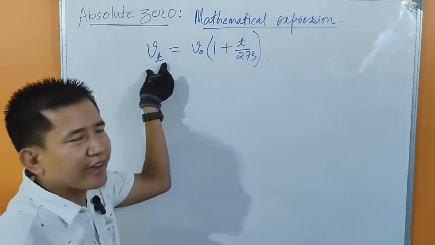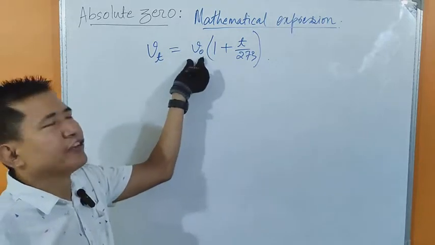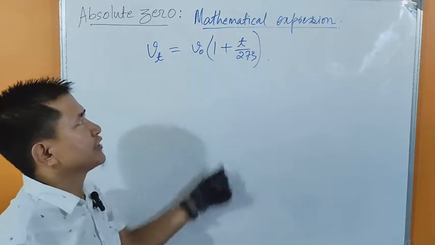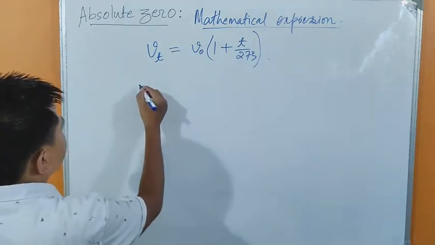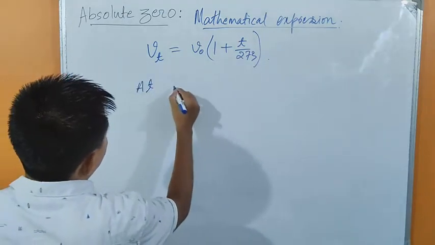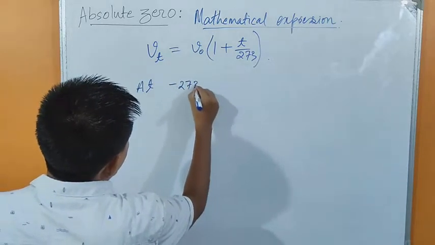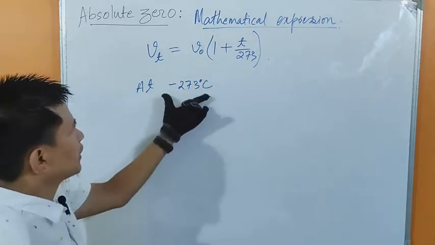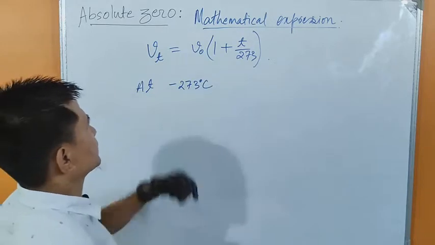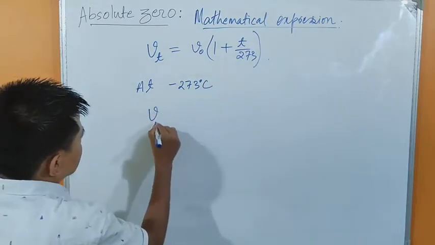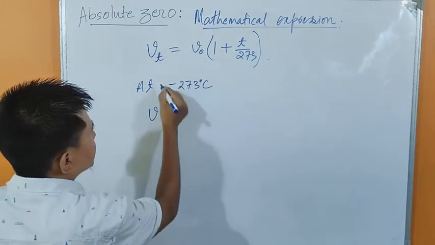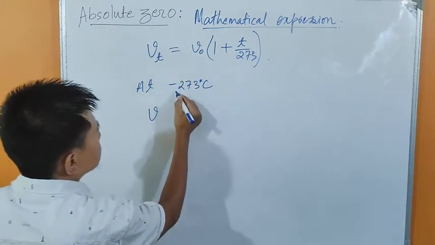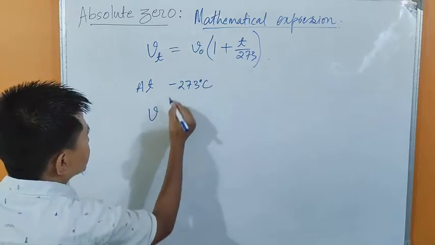Vt means the volume of gas at T degrees Celsius, and V naught is the volume of gas at 0 degrees Celsius. T is the temperature. So at minus 273 degrees Celsius, T is minus 273 degrees Celsius.